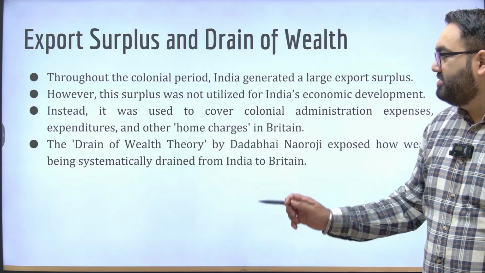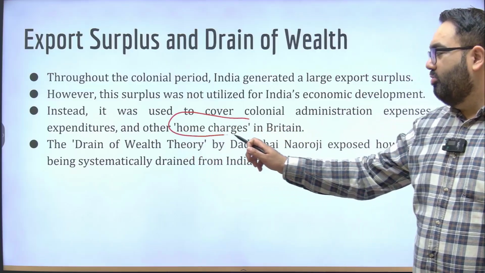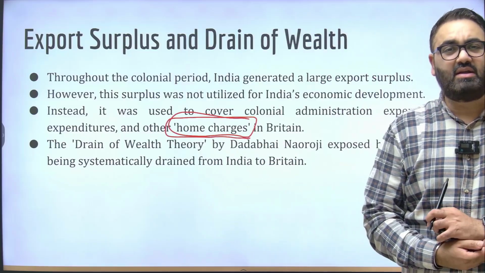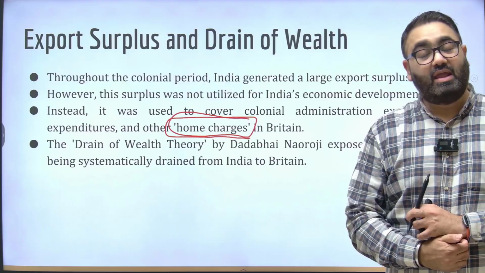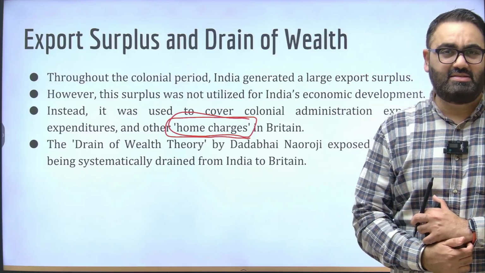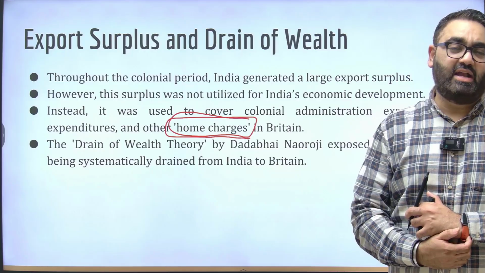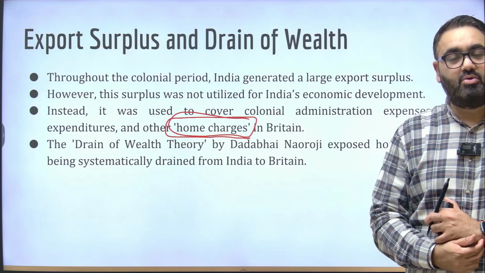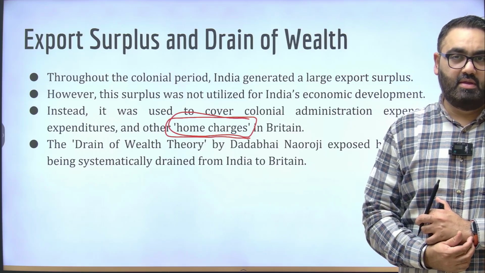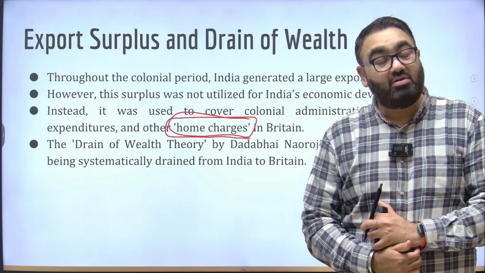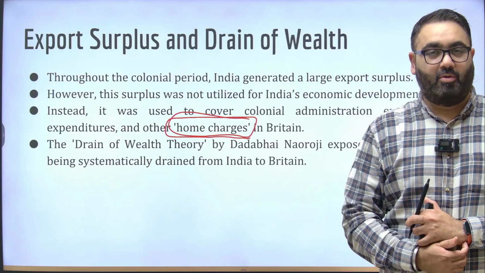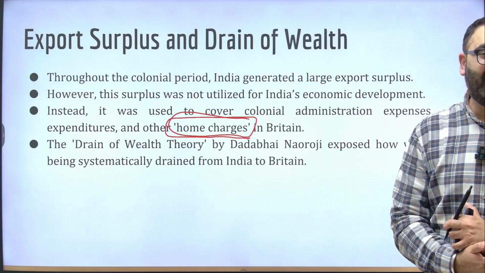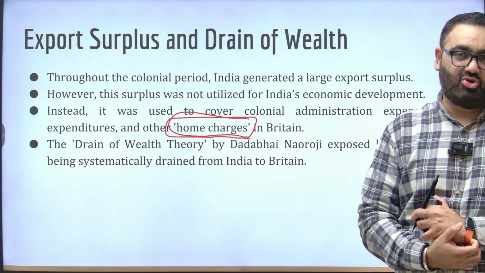There's something called home charges. Home charges basically simply means that the Indians who are working, let's say, for the East India Company and later on who are working in the British government but on behalf of India means, for example, in London, there was an India office where people used to sit in London, but they were responsible for looking into affairs of the Indian government. Their salary, their expenses, all of that would go from India, from Indian pockets. Those are home charges. All these are components of the drain of wealth that Dadabhai Naoroji was talking about.